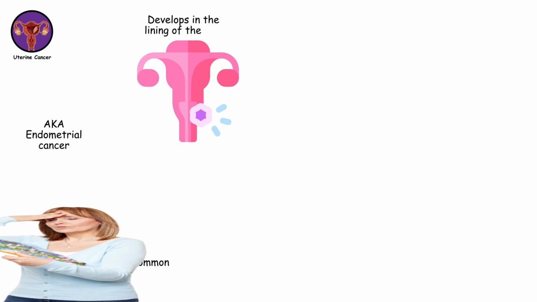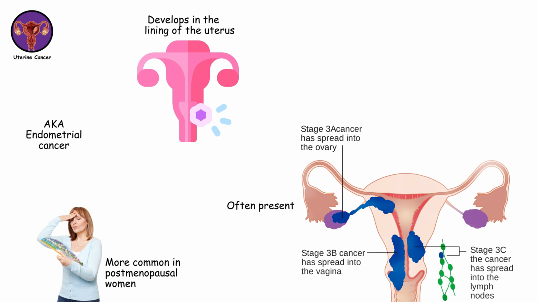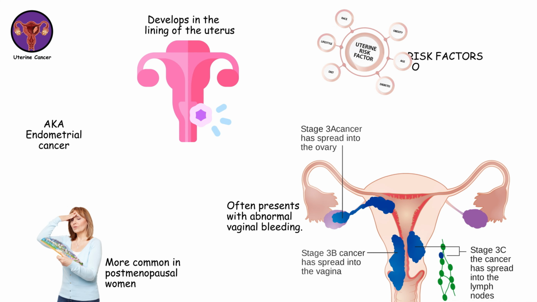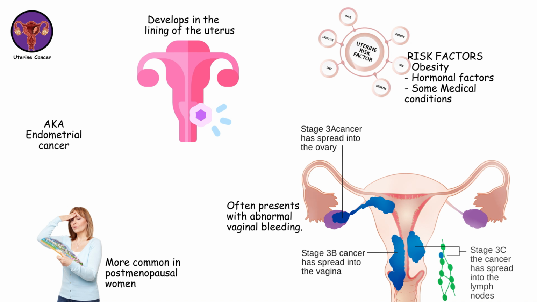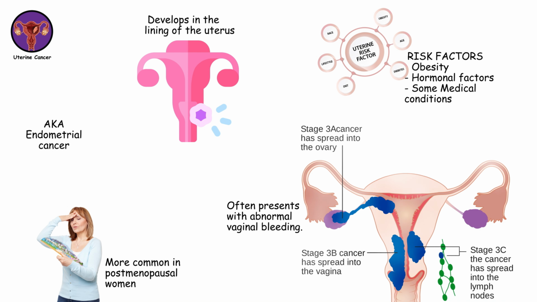Uterine cancer. Uterine cancer, also known as endometrial cancer, develops in the lining of the uterus. It's more common in postmenopausal women and often presents with abnormal vaginal bleeding. Obesity, hormonal factors, and certain medical conditions are risk factors for uterine cancer.